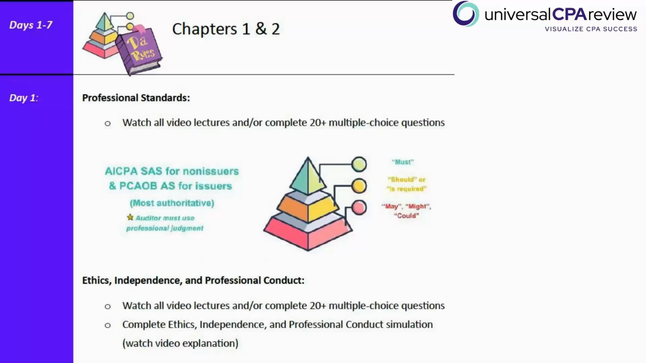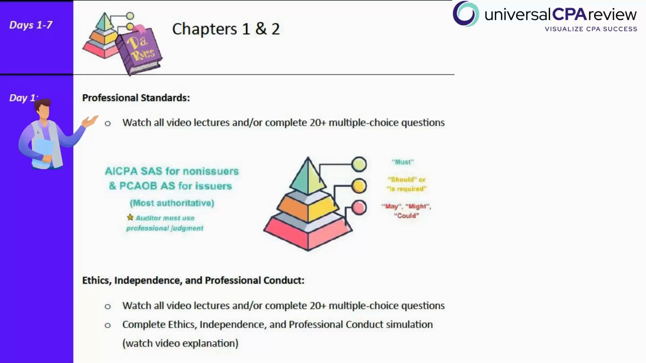So in the first 7 days, your focus is going to be heavily on conceptual topics that have to do with understanding various audit frameworks and different types of audit engagements. On day 1, we're going to start by going through the professional standards module, which has a lot to do with understanding the standard setting bodies. These guys set the rules and guidance that auditors must follow. You're also going to learn different language that needs to be used within the audit report.